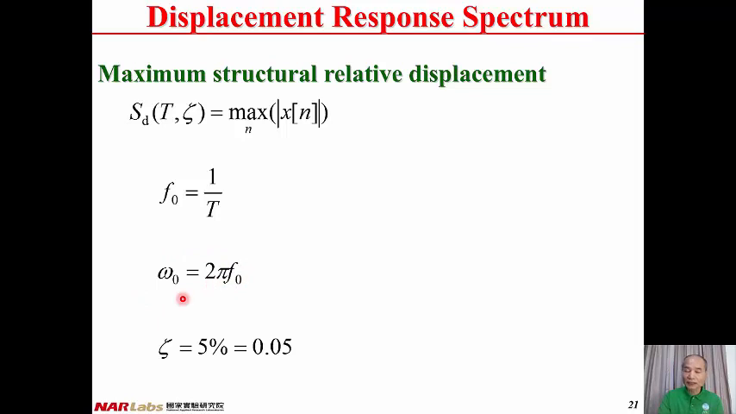Once we have omega 0, the natural frequency of the structure, and the damping ratio of the structure, we can conduct the seismic analysis of the structure. After conducting the seismic analysis, we can have the relative displacement at all steps. Then from all these steps, we can have the peak relative displacement. Then this is SD. Once we have the peak relative displacement for all vibration periods T, then we can have the relationship between peak relative displacement and structural vibration period T.